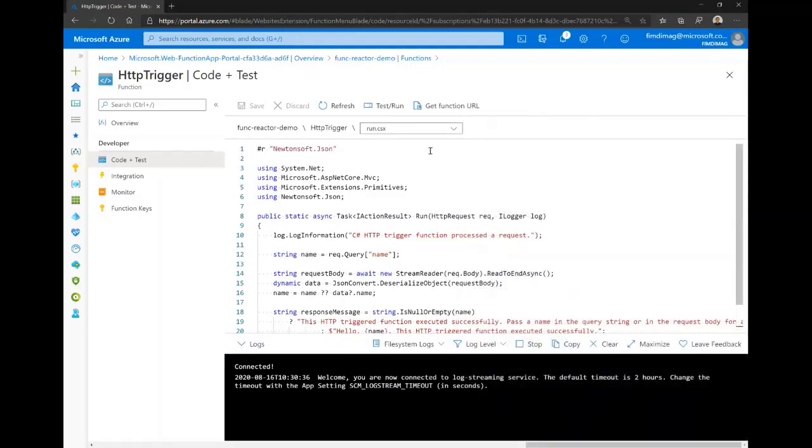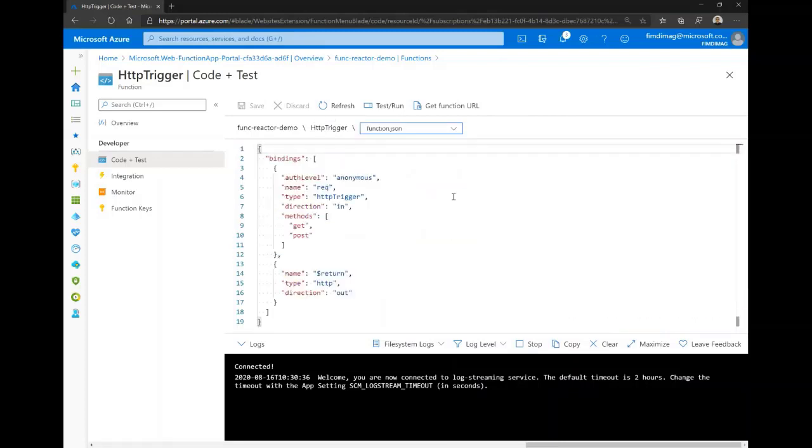What we can do here is access the run.csx directly on the portal. We can also access the function.json. So here we're adding the bindings, and it's a declarative way to manage the binding. So here we have the authentication level, which is anonymous. The name of the parameter here, request.